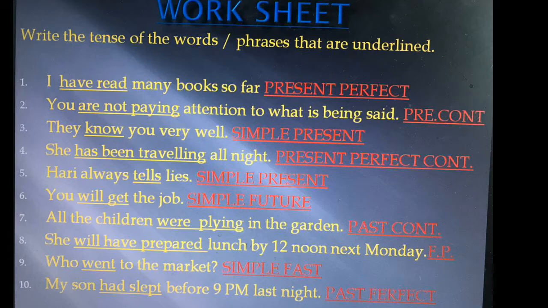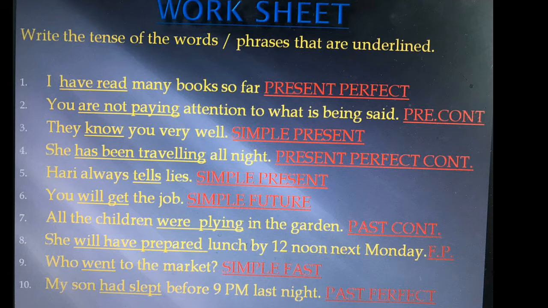Eighth sentence, she will have prepared lunch by 12 noon next Monday. Will have prepared is the underlined part here. Will is there, so it is future. When have or has comes, it is perfect tense, and prepared is the principal verb in past participle form. So it is future perfect tense.